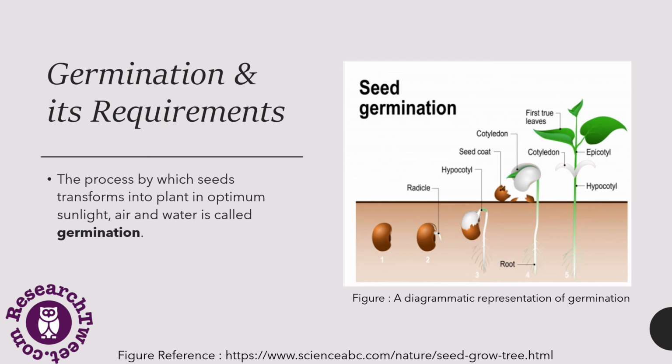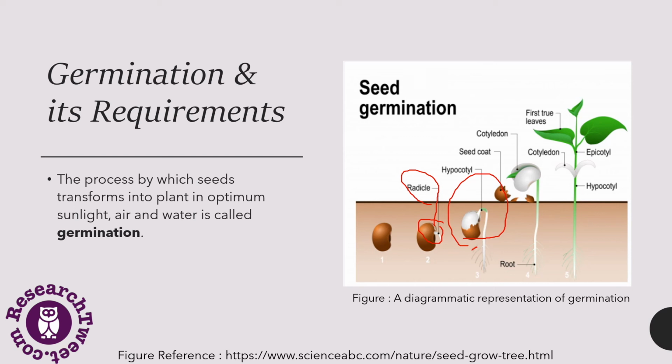If optimal conditions are met, the seed absorbs more and more water, swells up and bursts. Once the seed coat bursts, a primary root emerges, known as the radicle. Once the root appears, it begins to absorb water and nutrients from the soil.